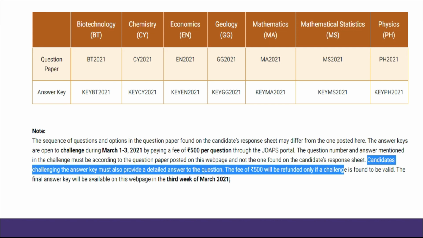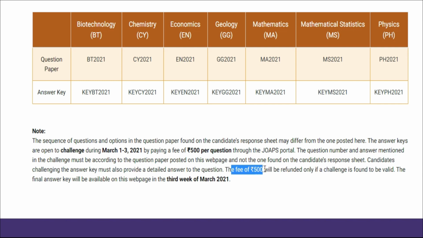That is, if you want to challenge any answer of IIT JAM, then you have to give a proper explanation of that question, that why you feel that your answer is correct and the answer given in the answer key is wrong. The last one, the fee of 500 will be refunded only if a challenge is found to be valid. That is, if you claim any answer of IIT JAM and you pay 500 rupees, then if you give a proper explanation and they think that you are correct, then they will refund your 500 rupees.